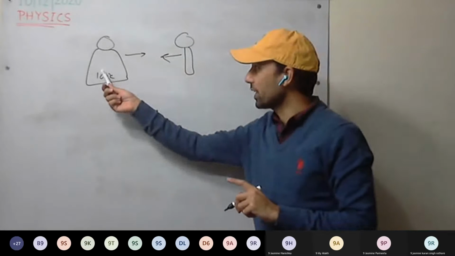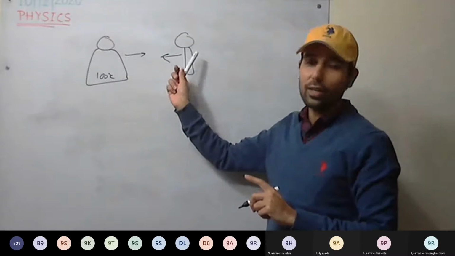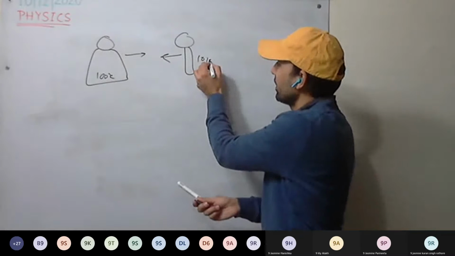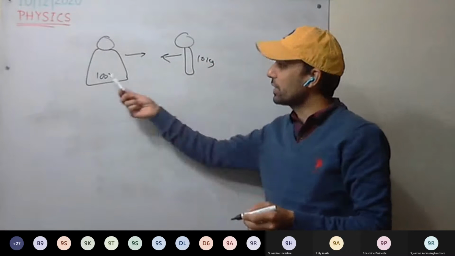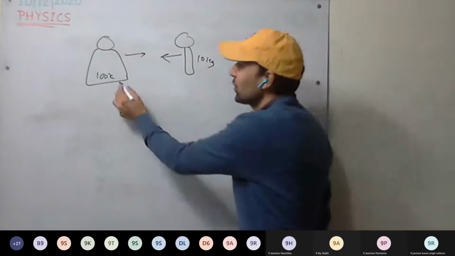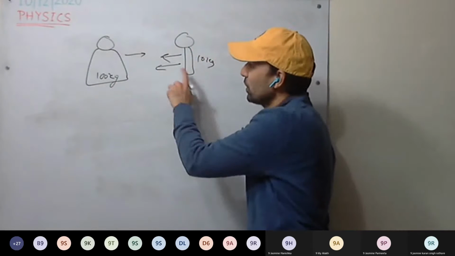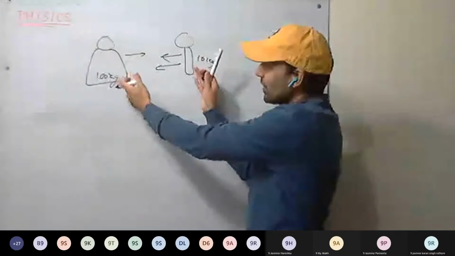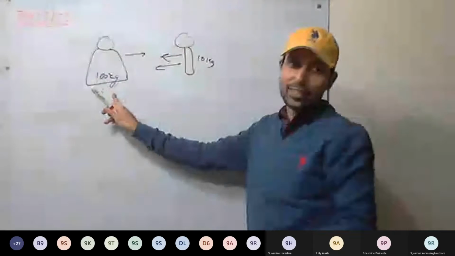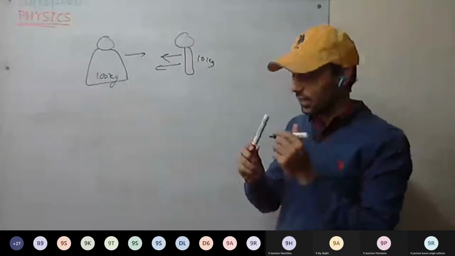With the same force, 100 kg is attracting the smaller one, and with the same force, the smaller one is attracting the 100 kg. But see here, which will move more? The smaller mass will move more towards the 100 kg, and the 100 kg will move less towards the smaller one. There is a reason. What is the reason behind that?